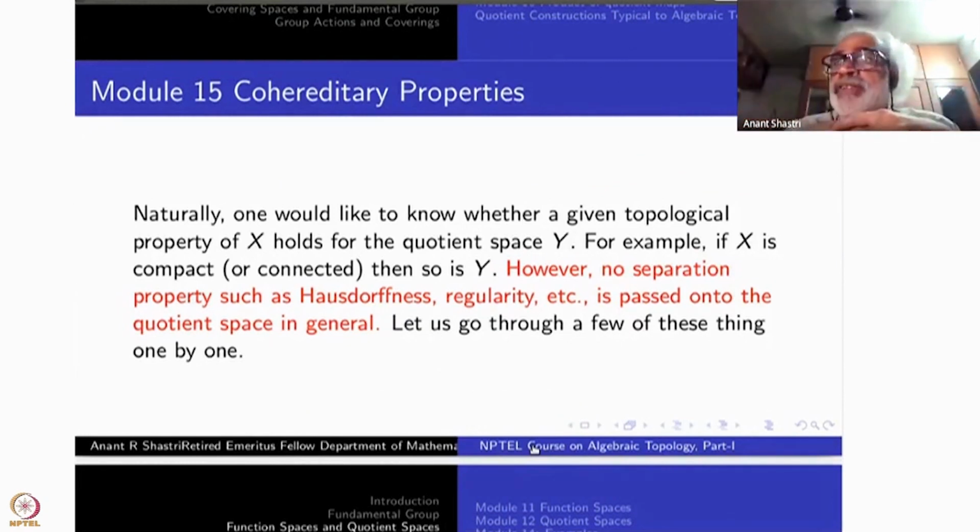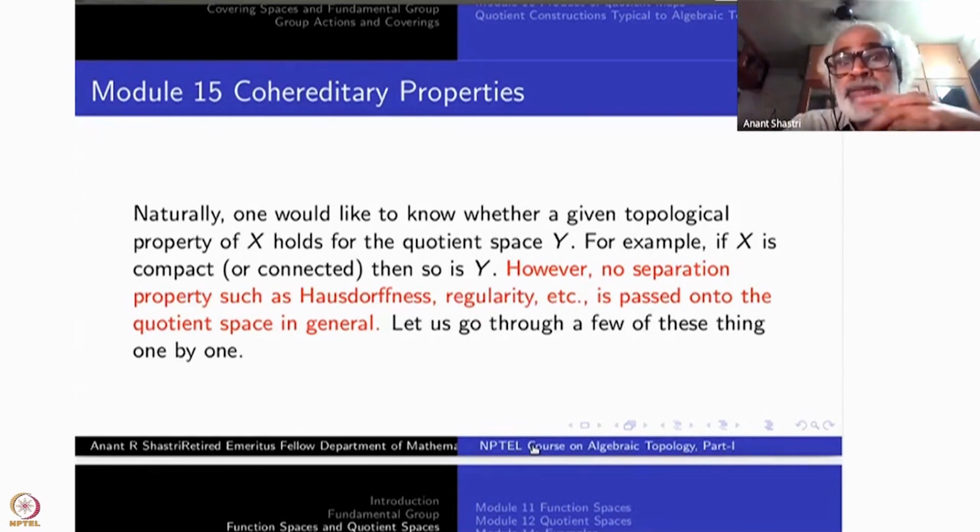This is what we have used already. Similarly, if X is connected, the quotient space is also connected. These are the two easy things. On the other hand, some very elementary properties like T1, T2, regular, normal, none of these separation properties is passed on to the quotients easily. That is why in the previous examples, you have to verify separately that RPn and CPn are actually Hausdorff spaces.